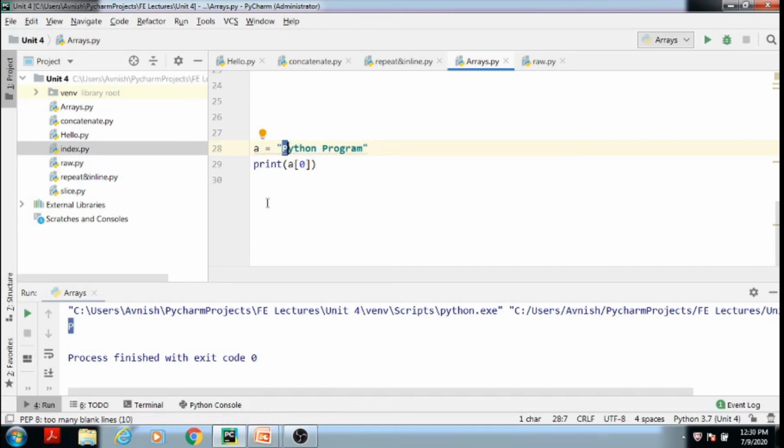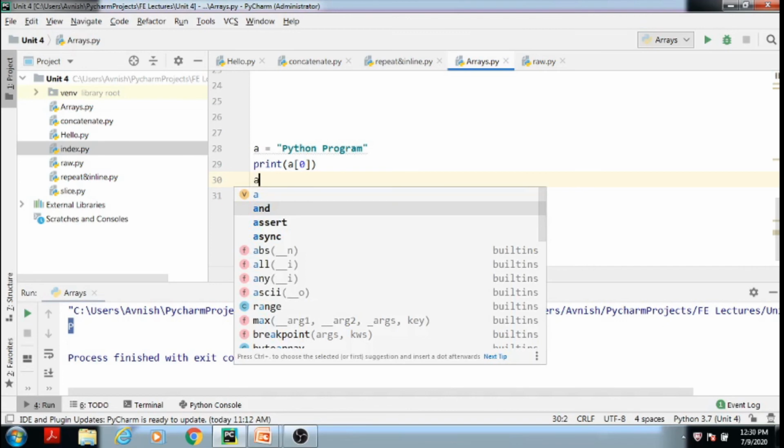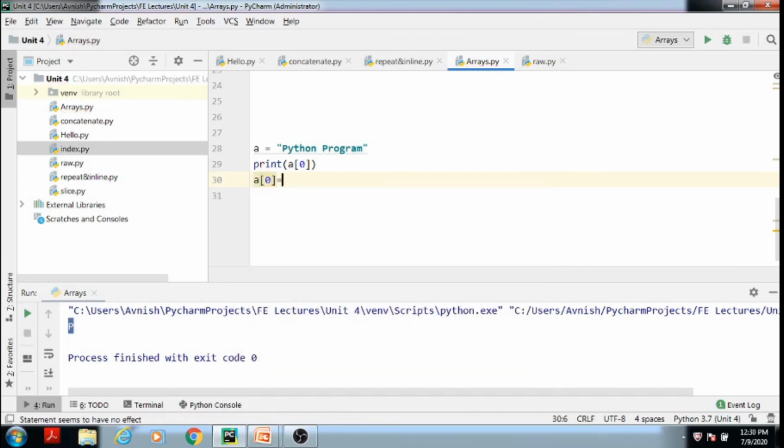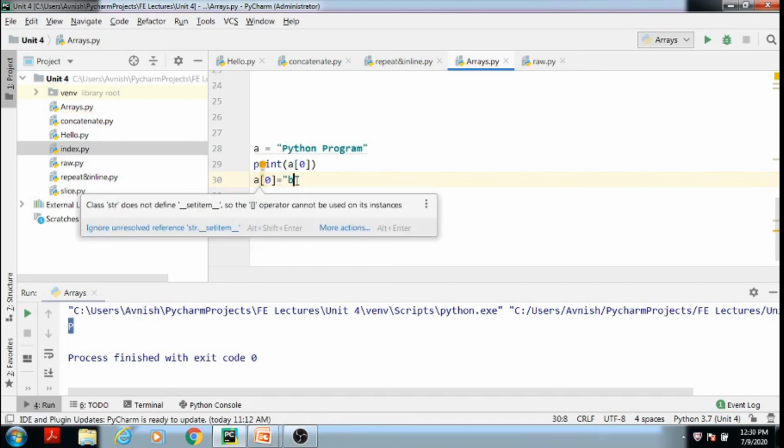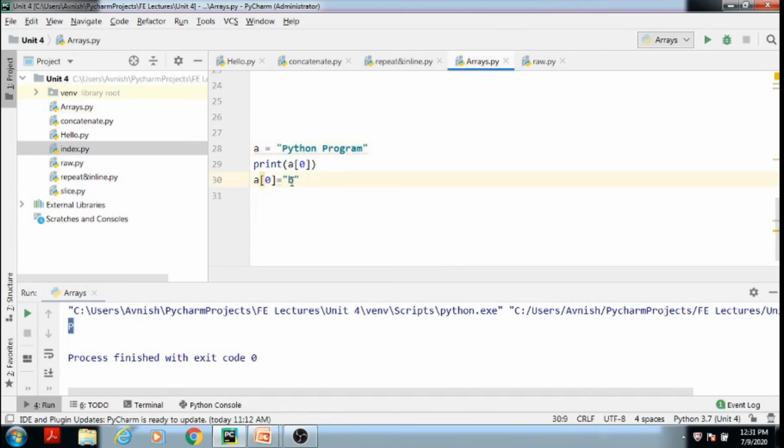Now I want to modify that index value. Suppose I assign a new character to that index value like this. Here I am assigning a new character, B, to index value 0. Whether it is possible to assign a new character to index value 0, we will see by executing this code.